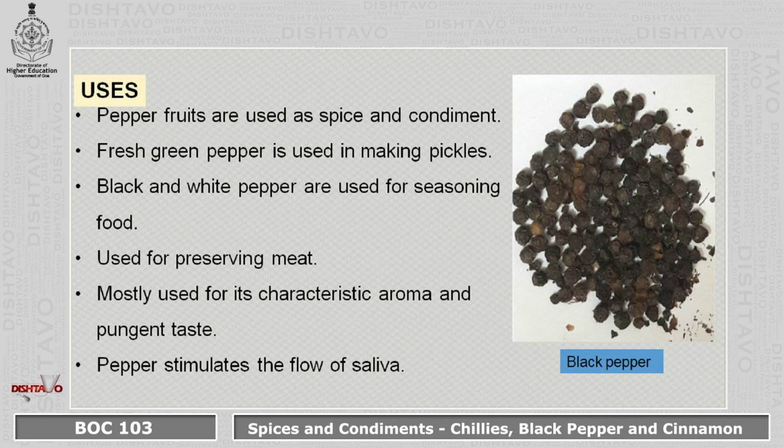Now coming to the uses, the pepper fruits are used as spice and condiment. Fresh green pepper is used in making pickles. Black and white pepper is also used as a seasoning for food. It is used for preserving meat. Mostly it is used for its characteristic aroma and pungent taste.